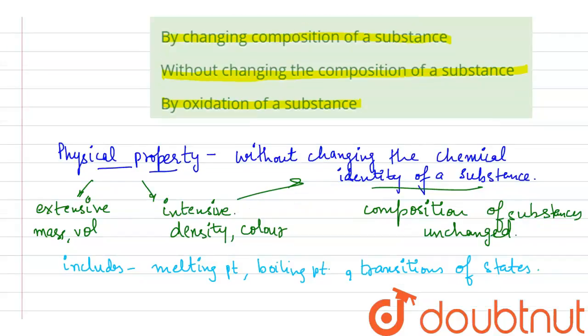Also the strength, durability, shape, size, color, texture, etc. So these are included in the physical properties.